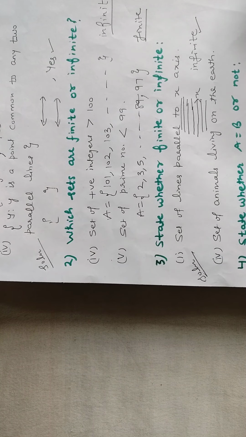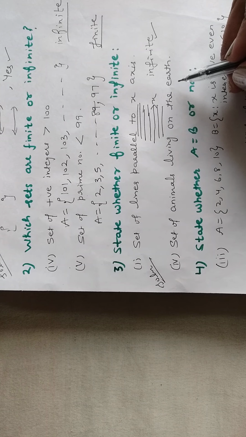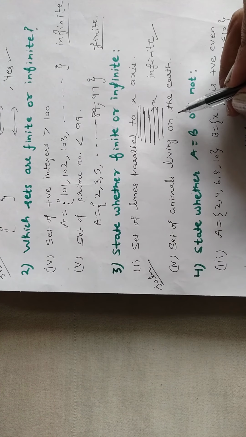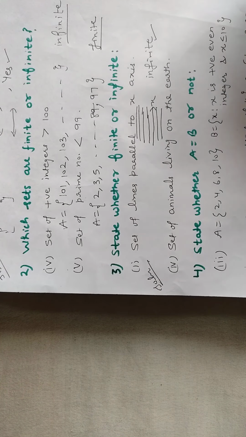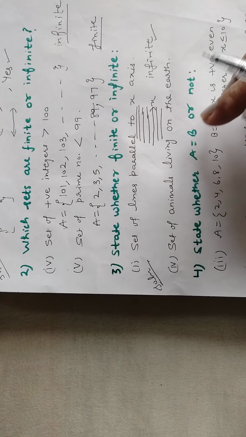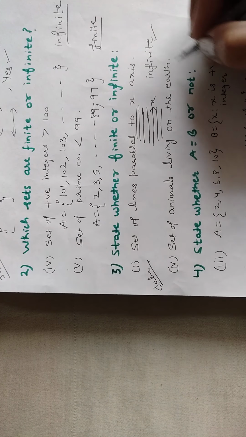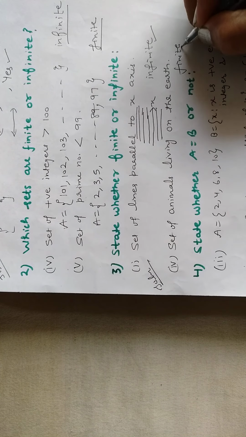Clear? Now next is set of animals living on earth. Can you count the animals living on earth? Yes, census is done after every 10 years for human beings, right? So set of animals living on the earth, that also you can count. So this is a finite set.